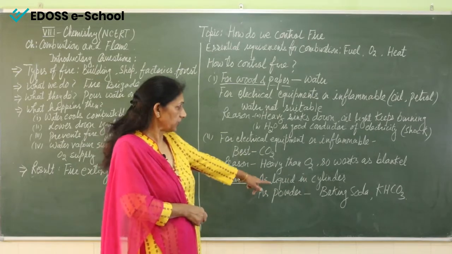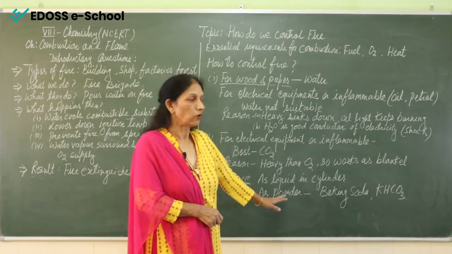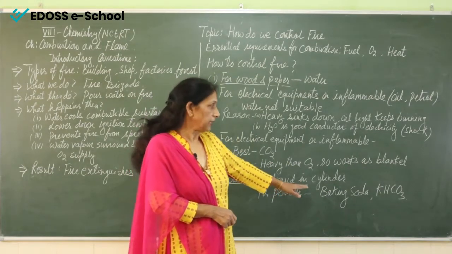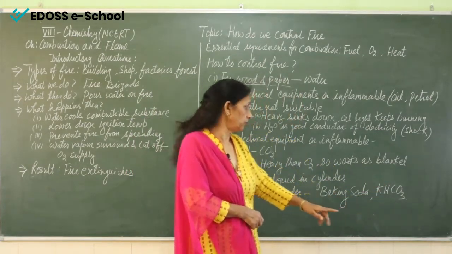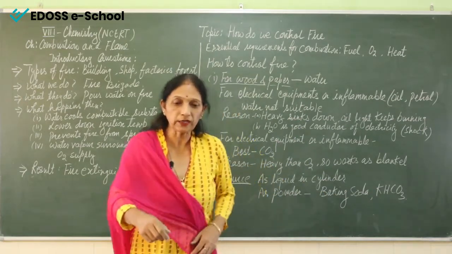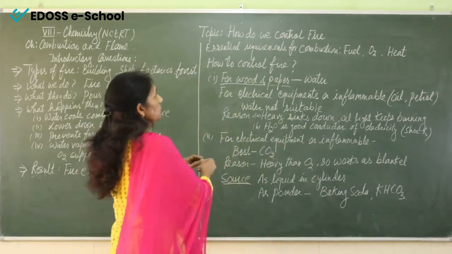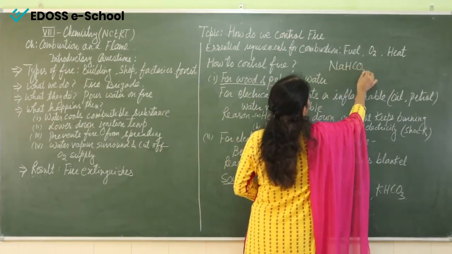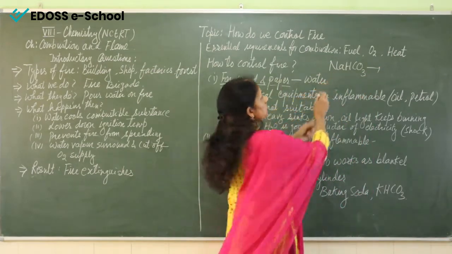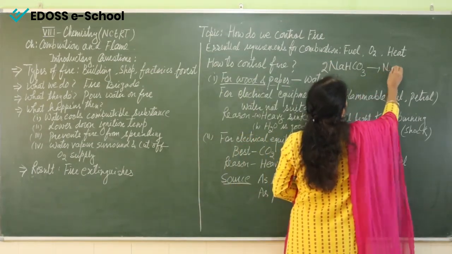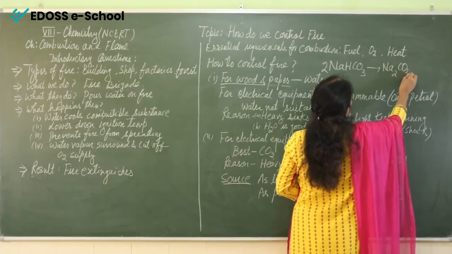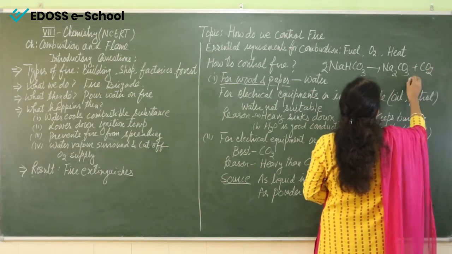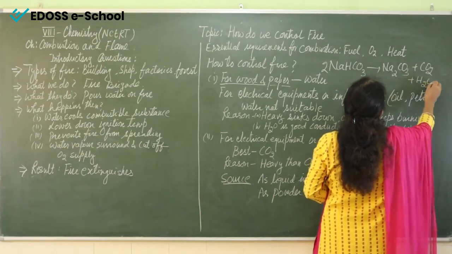And second, we can get it in powder form also. Powder form we can get from baking soda, sodium bicarbonate, and also from potassium bicarbonate, because sodium bicarbonate also provides carbon dioxide. You can see here, this is baking soda, sodium bicarbonate. This breaks into sodium carbonate plus CO2 plus H2O.